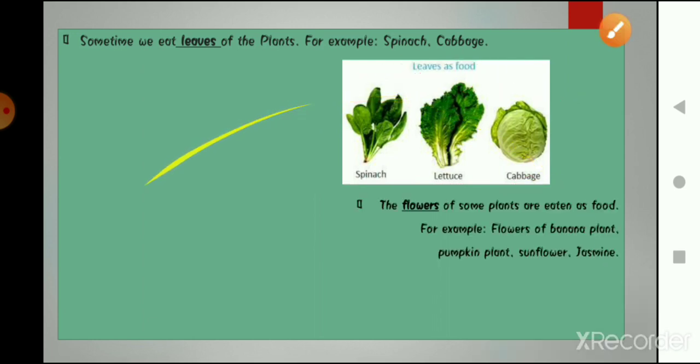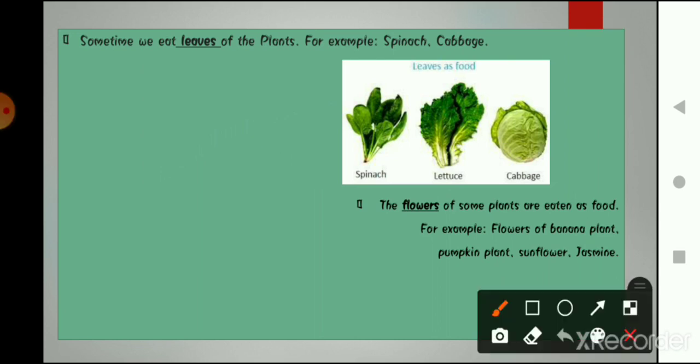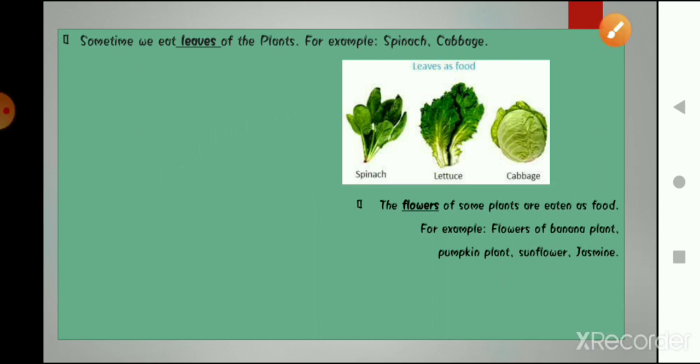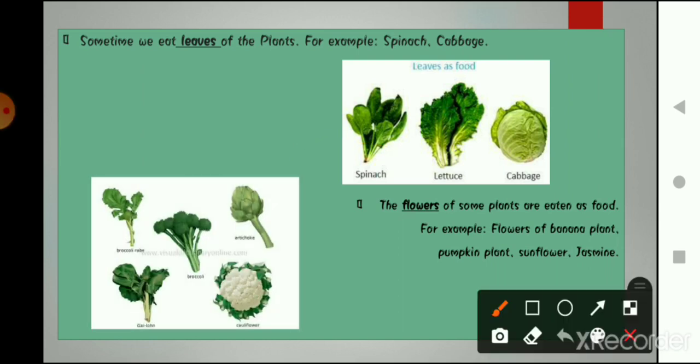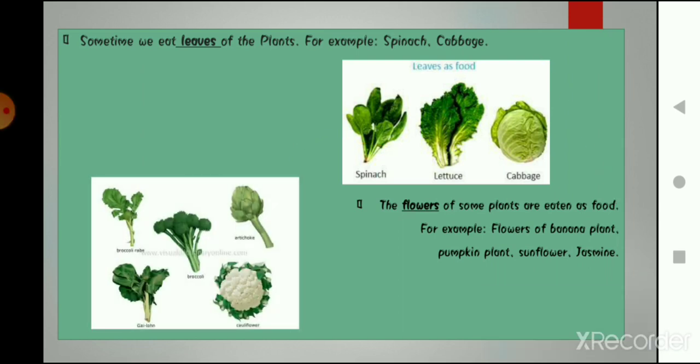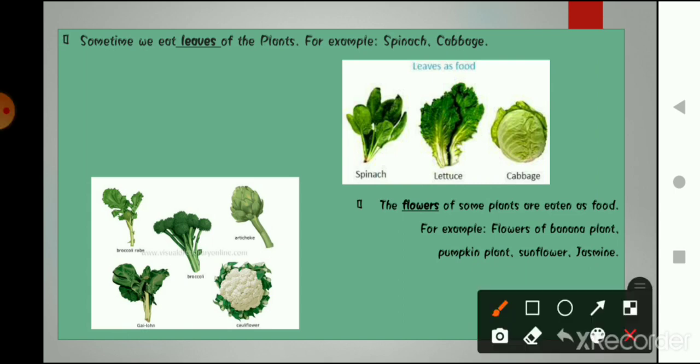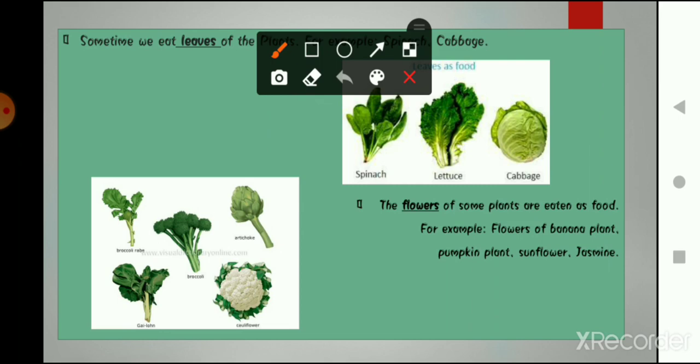Next is the flower. Can you think of what flower items we eat? Yes, we eat cauliflower. That is also a flower, and we eat it as our vegetable. The flowers of some plants are eaten as food. An example is the flower of the banana plant.